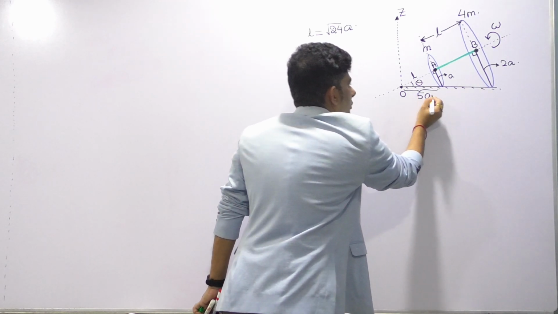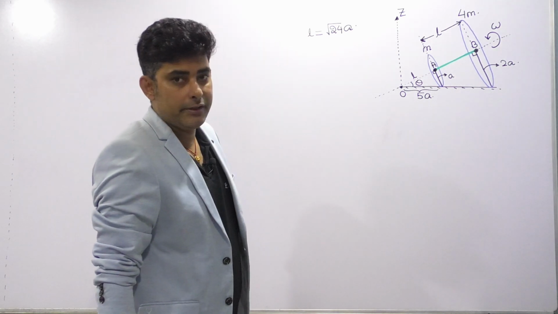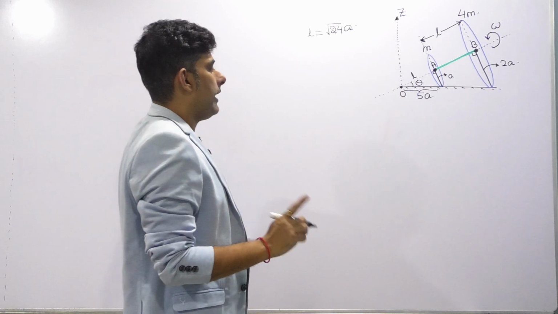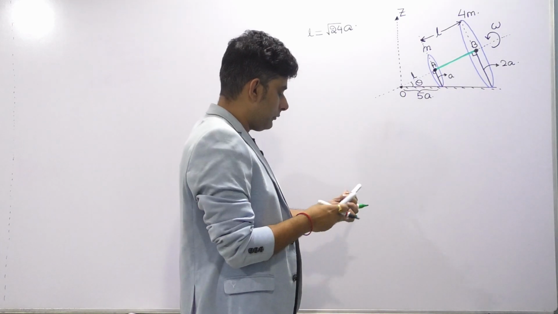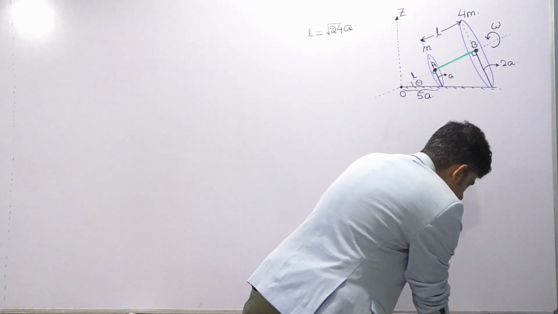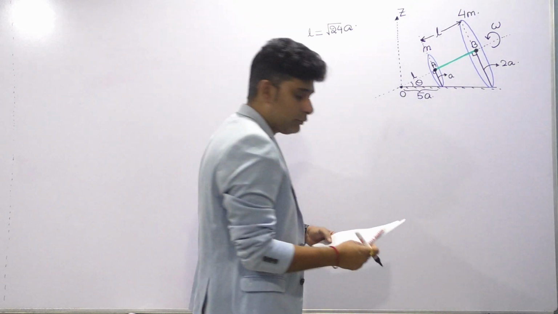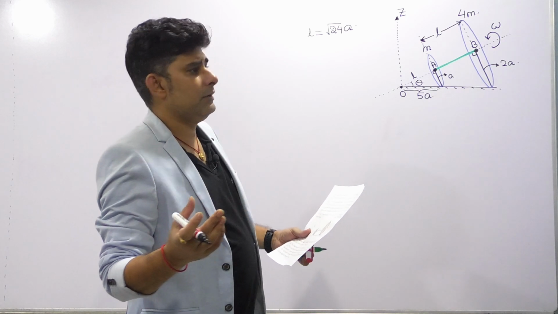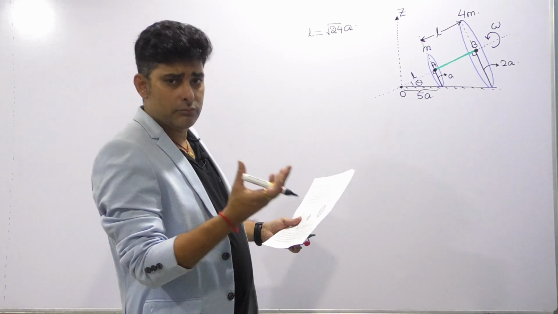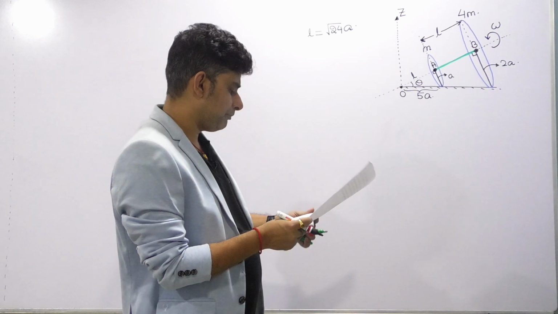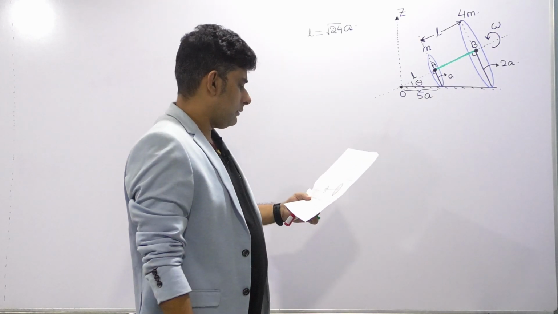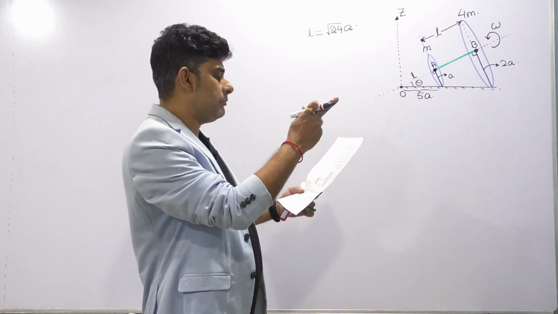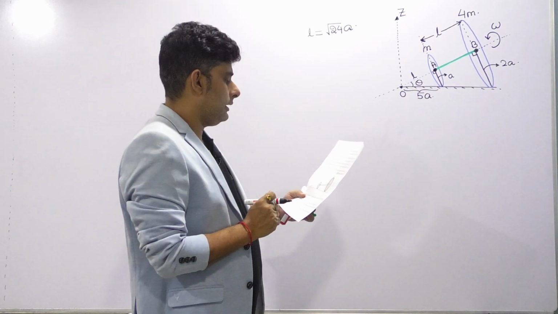So by Pythagoras theorem you can check that this will come out as 5a. Clear? Now we will see what values they are asking one by one, and whichever calculation is comparatively shorter, we'll try to do it first. So here they have given that the angular momentum of the entire assembly about the point O is L vector.